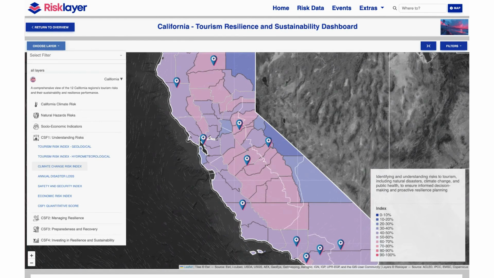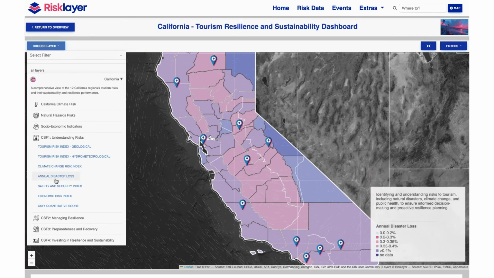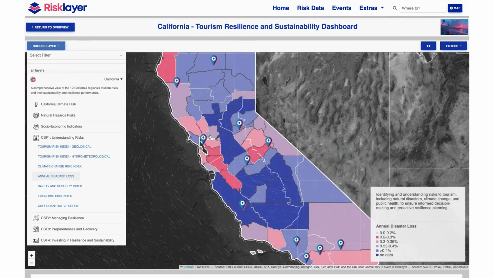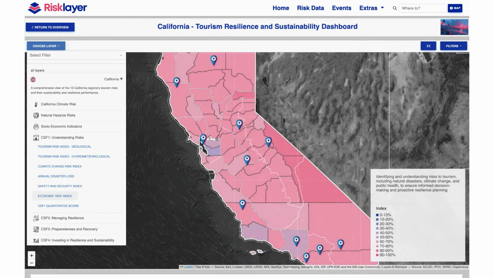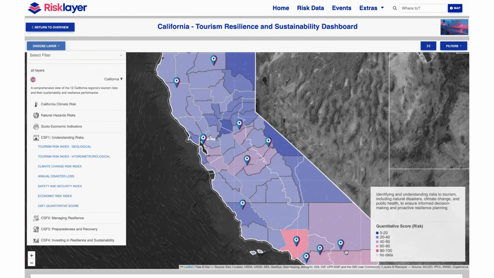Annual disaster losses. These are direct monetary losses from disasters that were modelled for the accommodations sector. Safety and Security Index. This index measures crime, homelessness, and social vulnerabilities. Economic Risk Index. Assessing economic instability factors affecting tourism. As you can see from the legend, each index is scored from 0 to 100, with 0 being the lowest and 100 the highest possible risk.